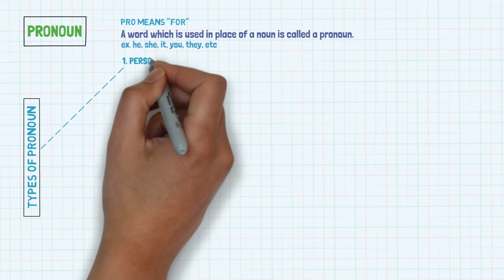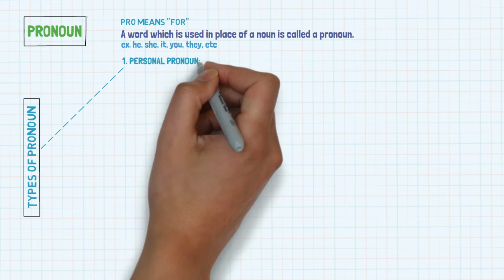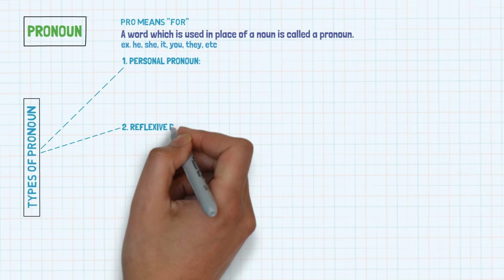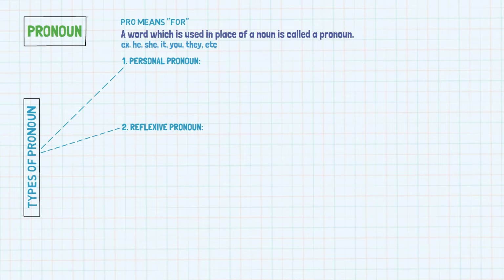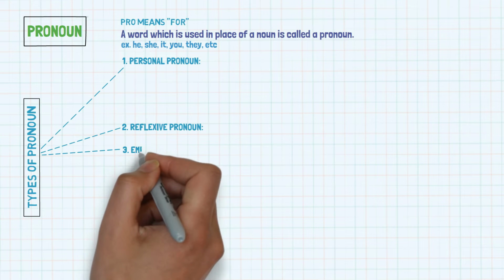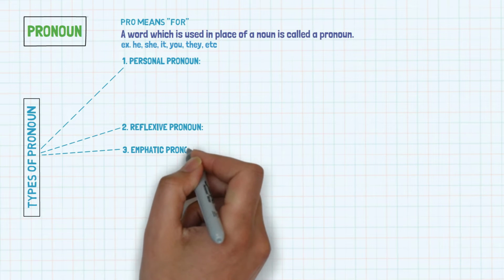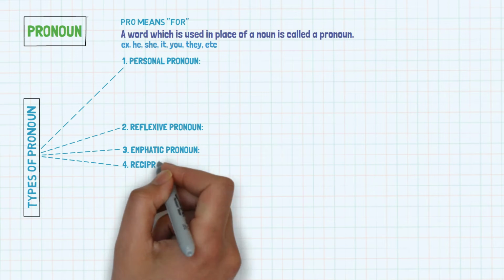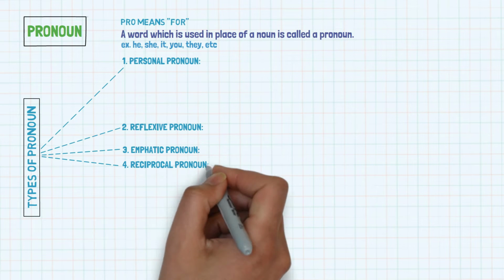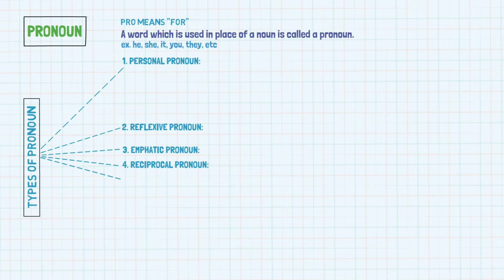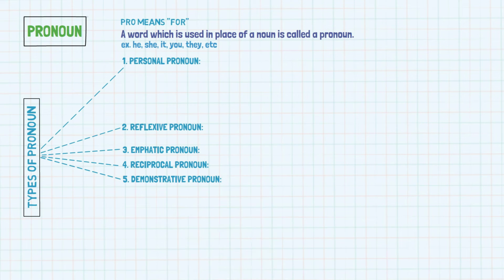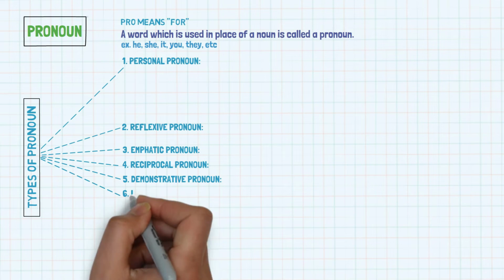1. Personal pronoun. 2. Reflexive pronoun. 3. Emphatic pronoun. 4. Reciprocal pronoun. 5. Demonstrative pronoun. 6.